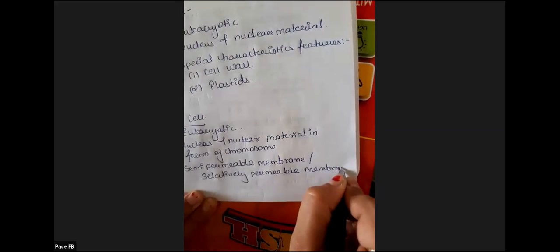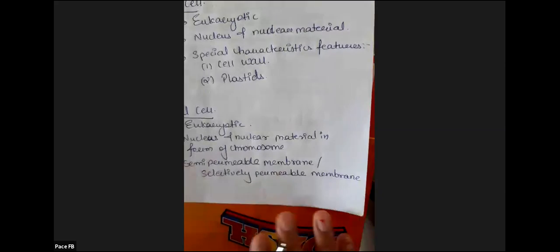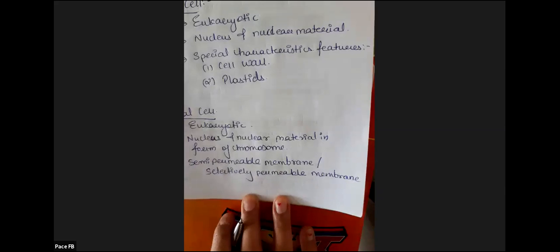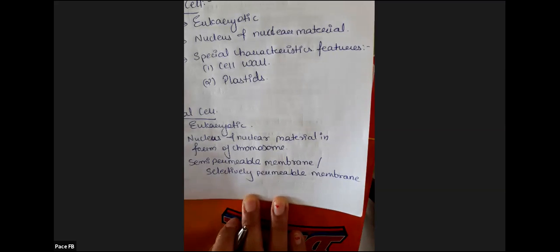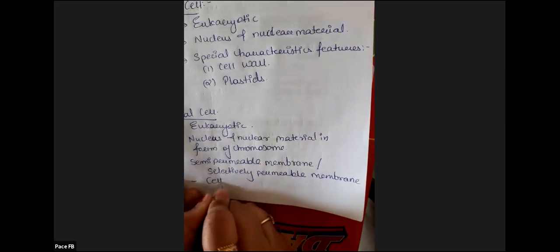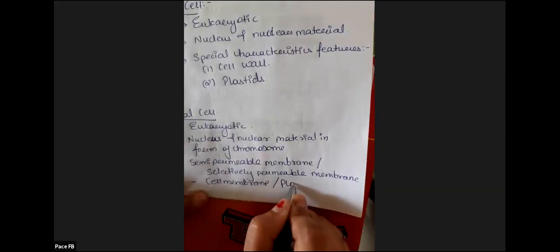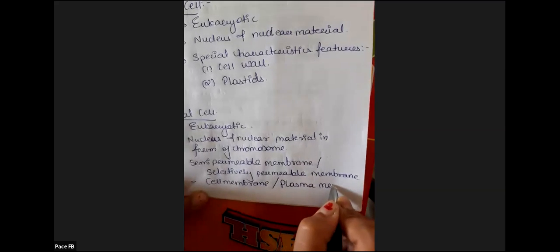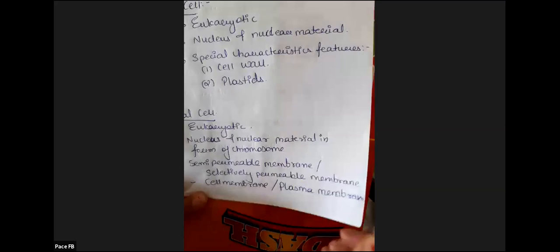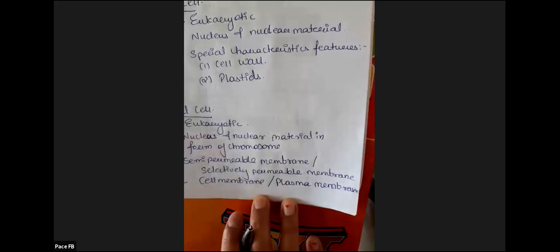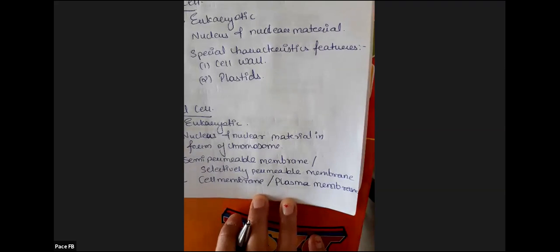Now first I'll explain what is semi-permeable. Semi-permeable means only some molecules are permitted or allowed to enter and exit. Or selectively permeable, that is, it allows only selected molecules to enter and exit. So that semi-permeable membrane is called the cell membrane or plasma membrane. Cell membrane and plasma membrane are one and the same. Don't get confused between these two. Both are same.